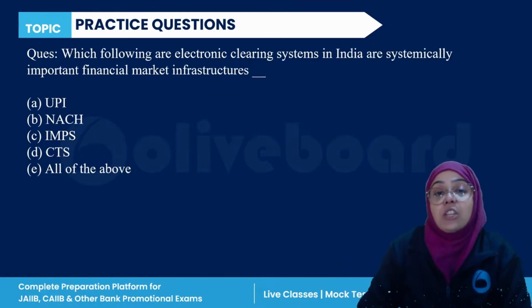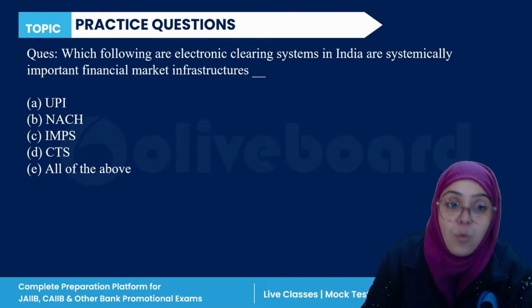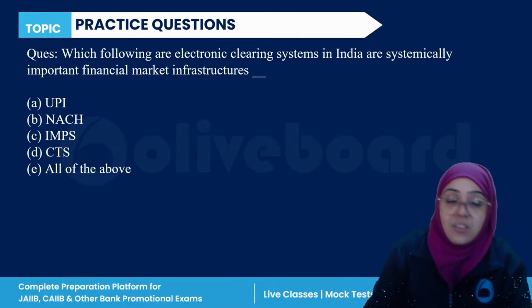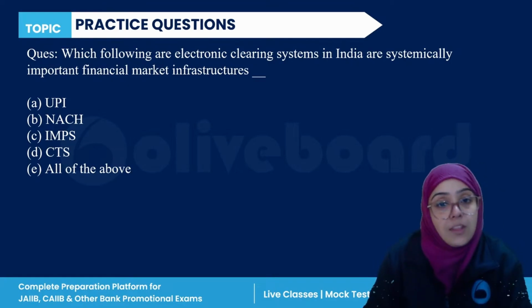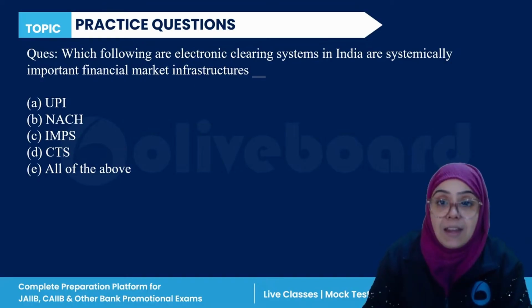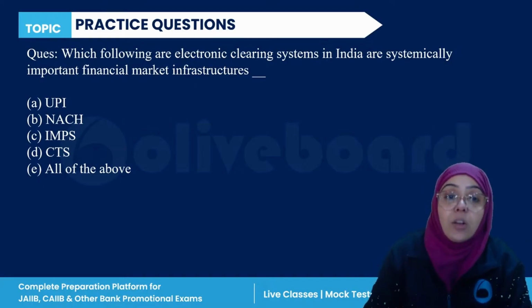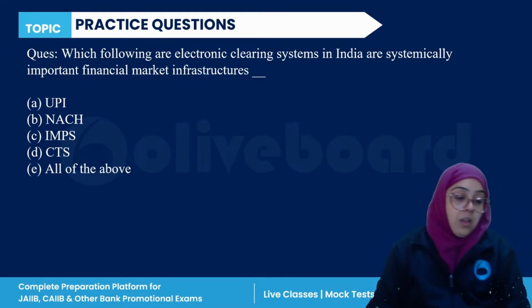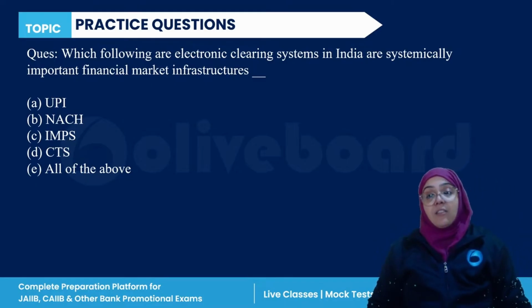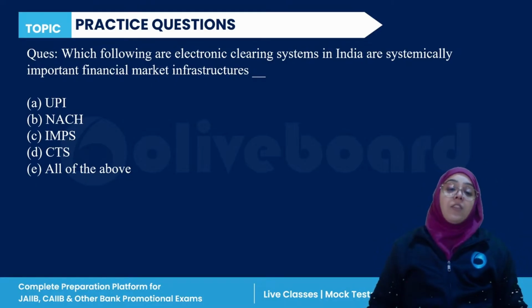Next question. Which are the electronic clearing systems in India that are systemically important financial market infrastructure? UPI, NSCH, IMPS, CTS, or all of the above? Very easy.